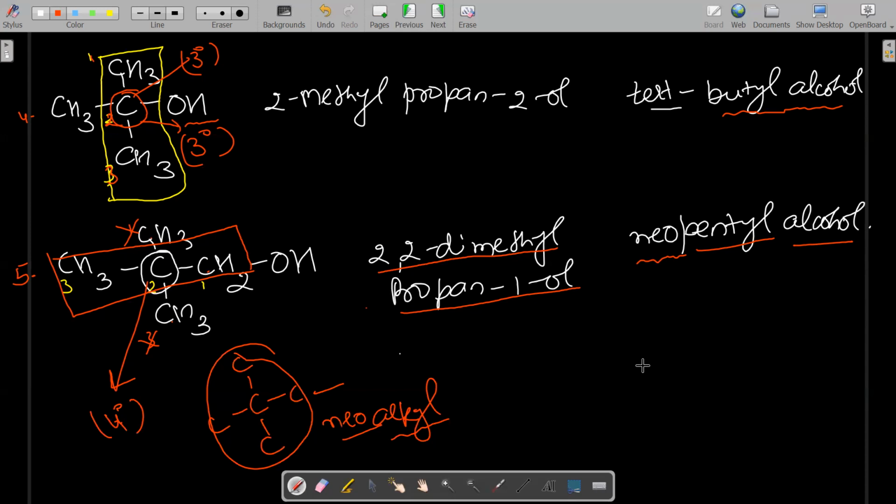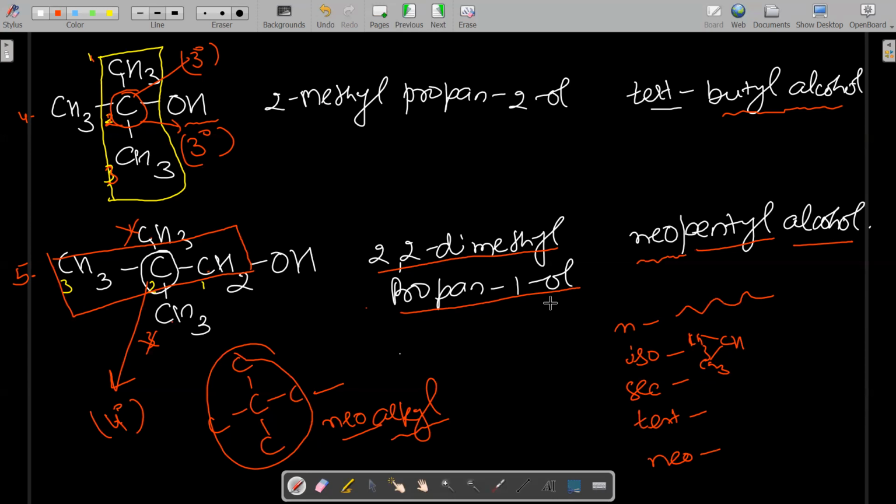But before alkyl, you have to mention whether it's n or iso or sec or tert or neo. n means completely straight. Iso means CH3, CH3, okay, like this. Sec means secondary carbon, tert means tertiary carbon, neo means quaternary carbon, okay.